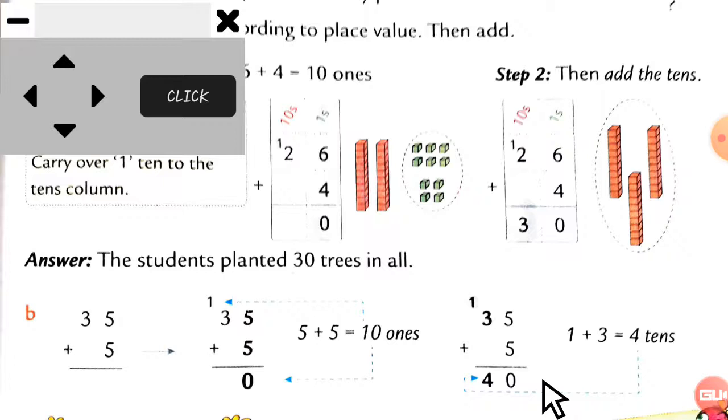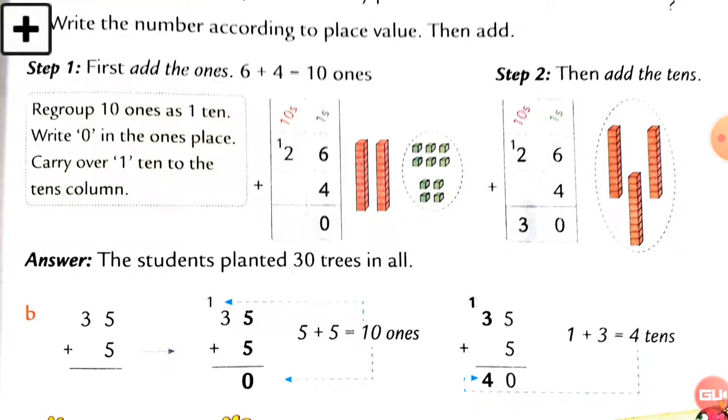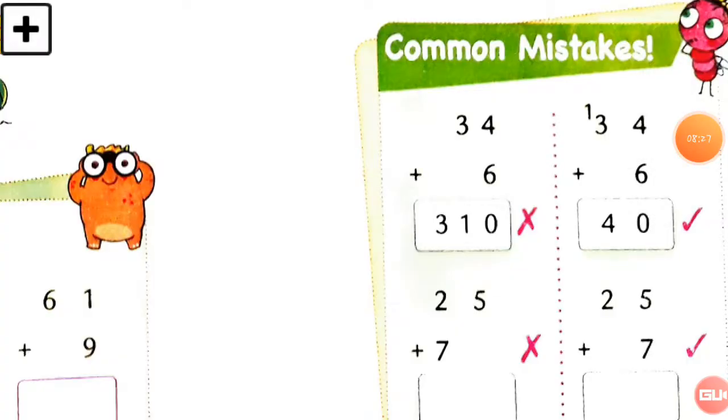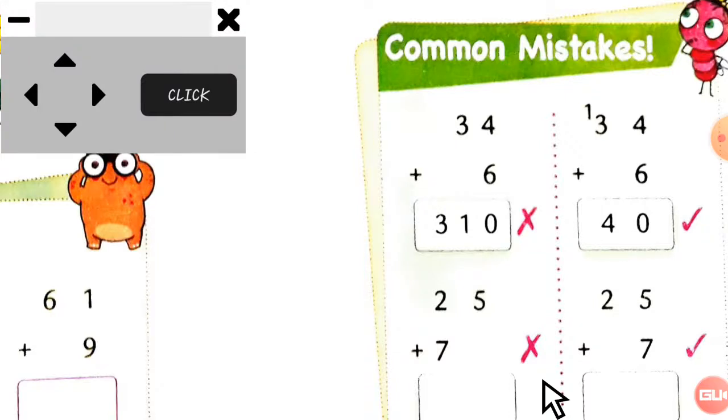Okay students, so now I hope you have no doubt in this regrouping to 10. Okay, so let's go for the next topic. See students, I want to show you something. You can see on your screen this common mistake. Let me show you through this arrow. Don't write this way. This is the wrong way to write down this answer. See, here is the 4 and 6. 4 plus 6 is equal to 10. So this is not a proper way to write.